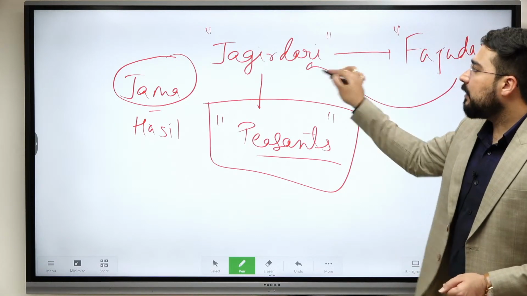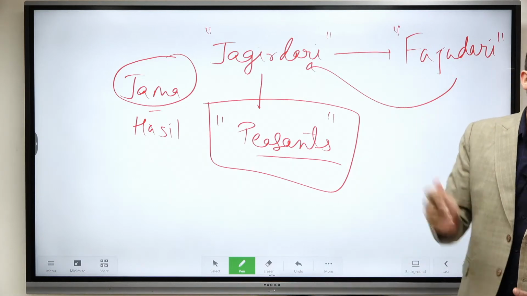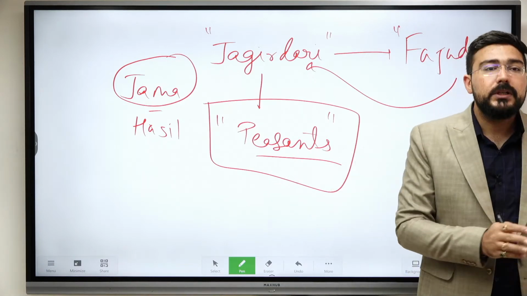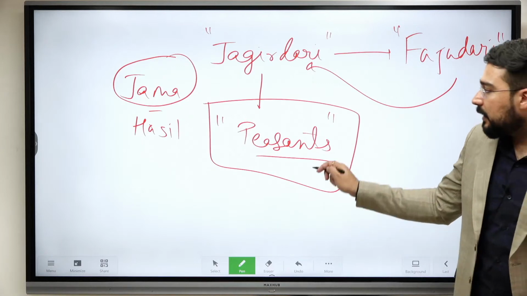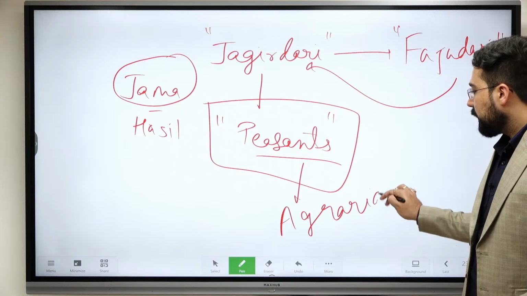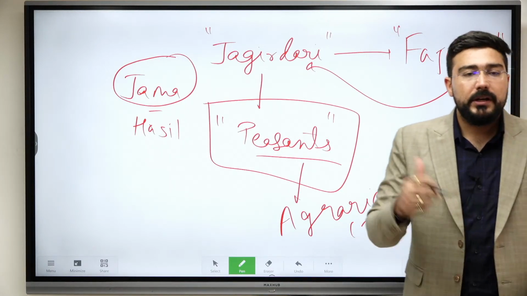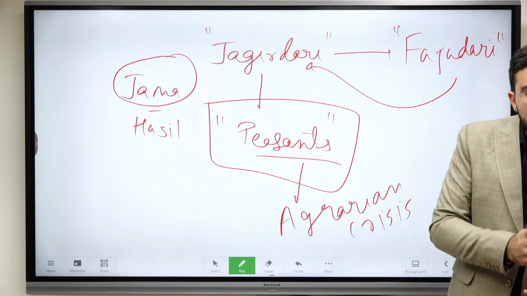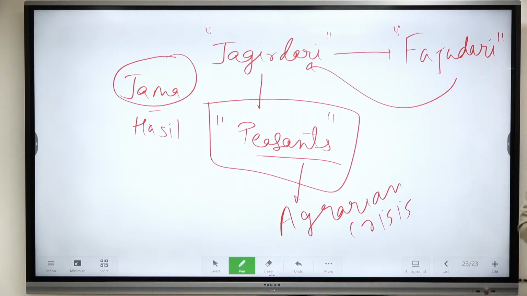These powers were assigned by Aurangzeb. Because of that, the exploitation increased even more, which further led to the agrarian crisis. Is it clear? This led to the agrarian crisis, because all these agricultural castes raised the banner of revolt. So one crisis got linked with the other crisis. So let us see the agrarian crisis.